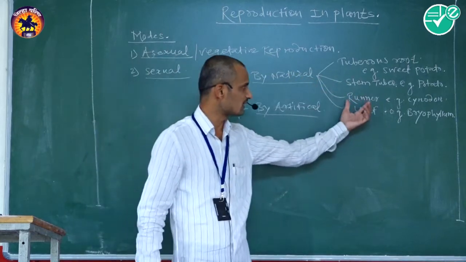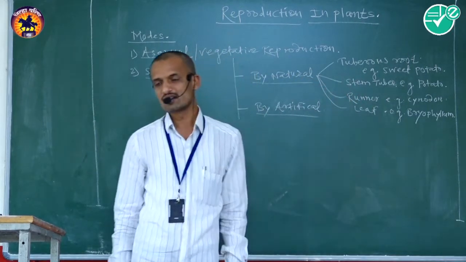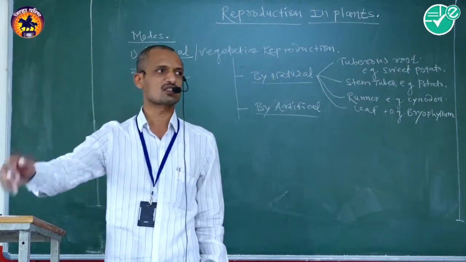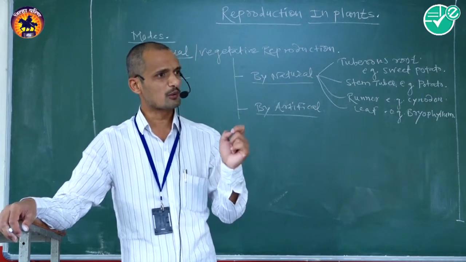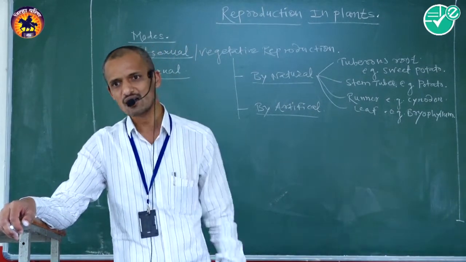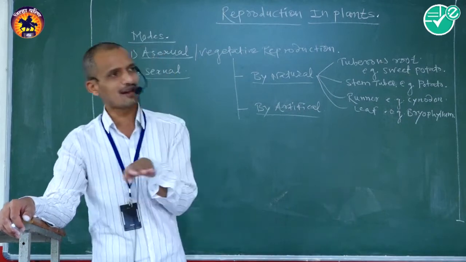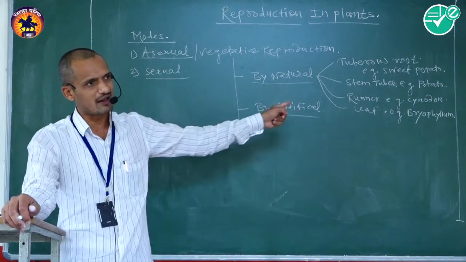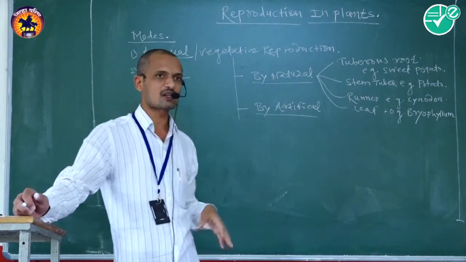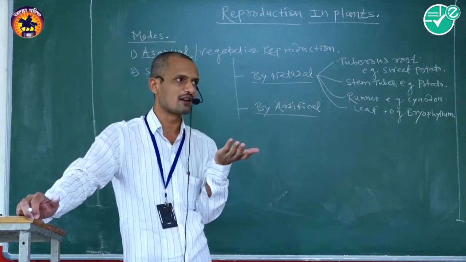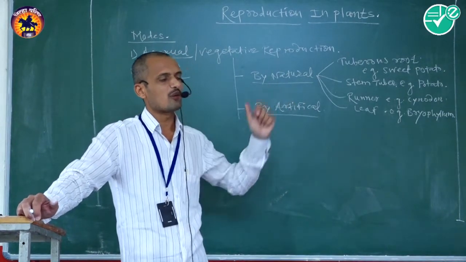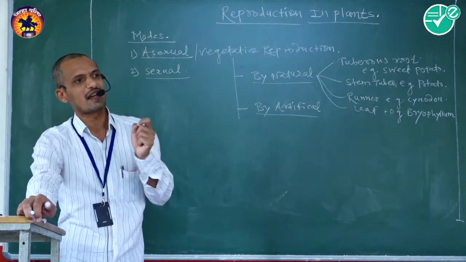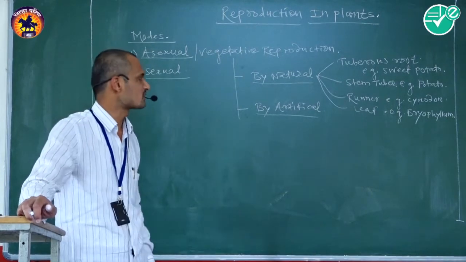Third one is runners. A runner is a sub-aerial modification of stem. The stem is modified in such a way that some parts, the nodal regions, are placed inside the soil and the internodal regions are present above the surface of soil. This kind of modification is called sub-aerial modification.